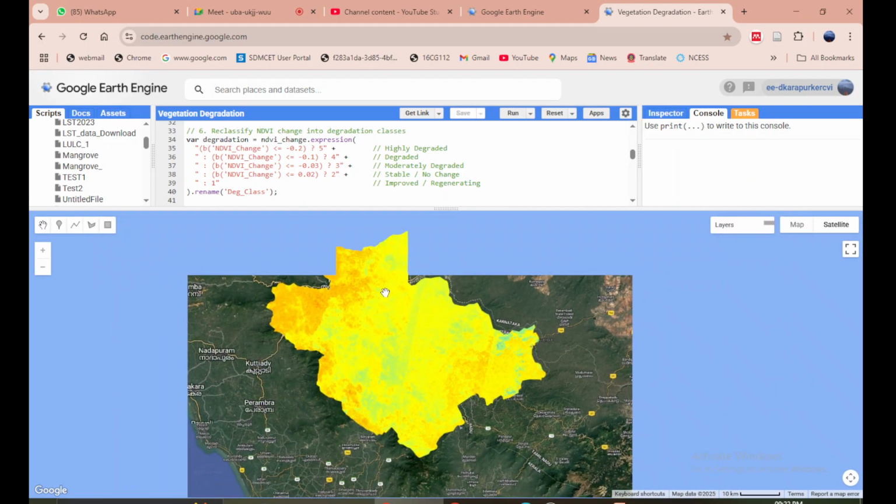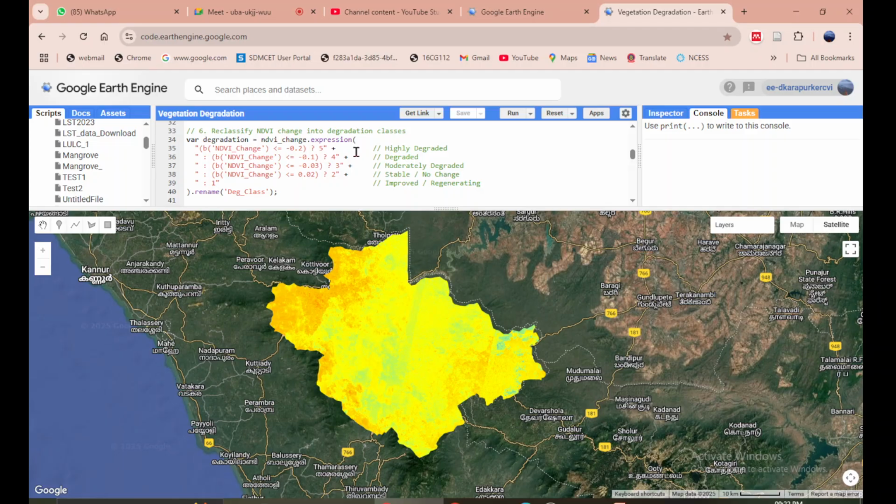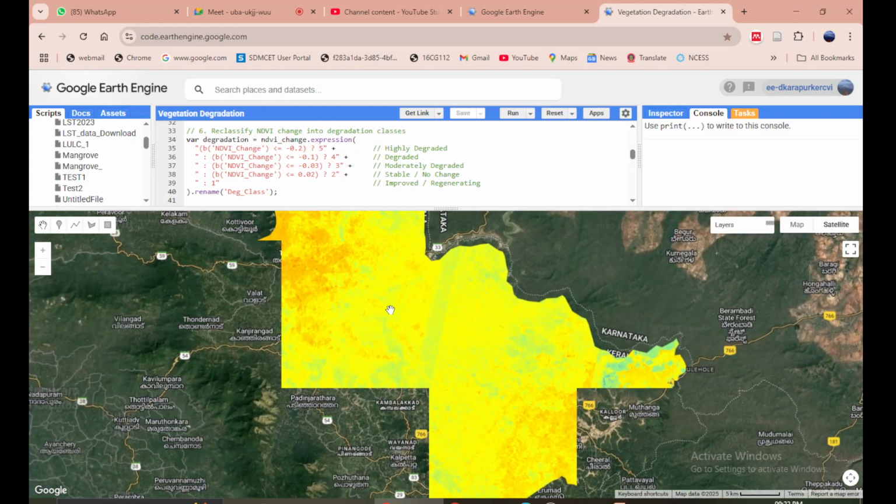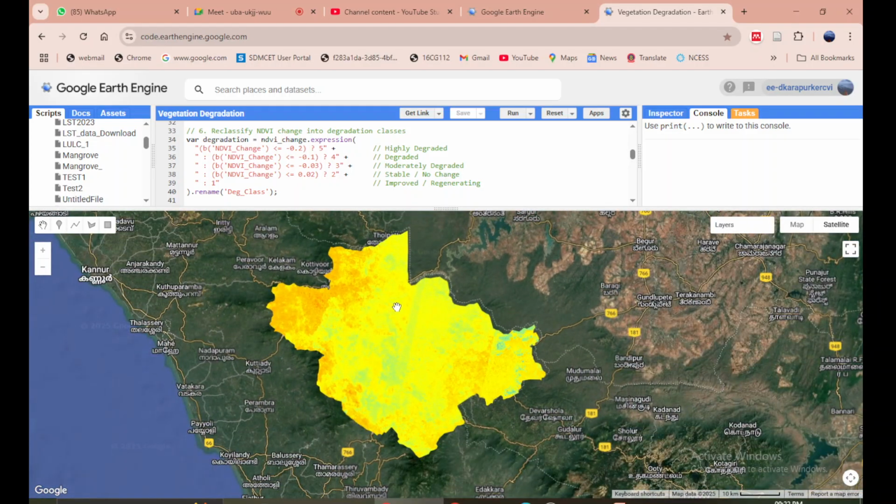You can change this to any other district or any other state, and you will be able to just do it for any other place as well.